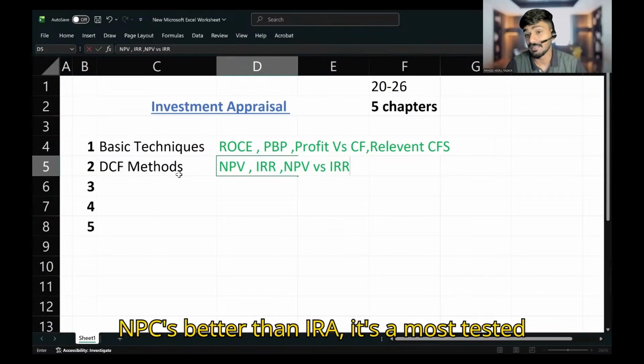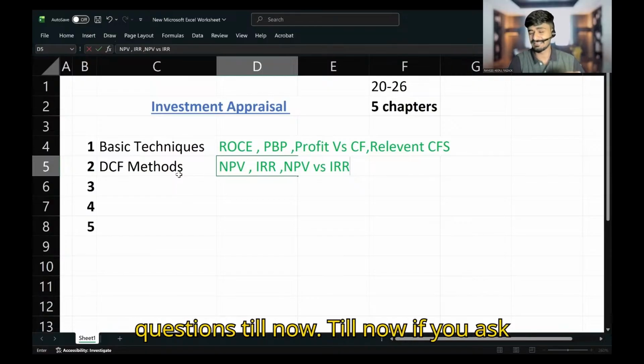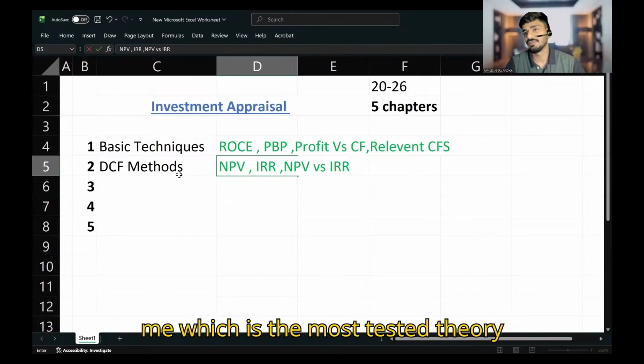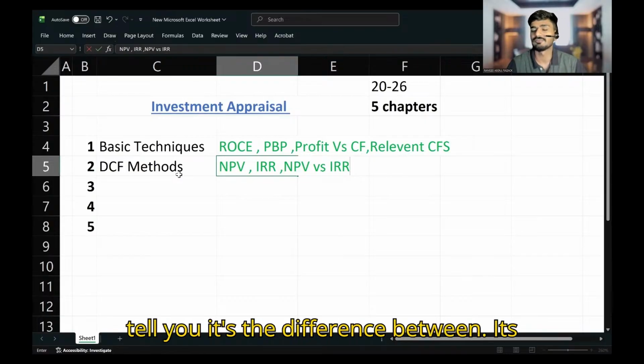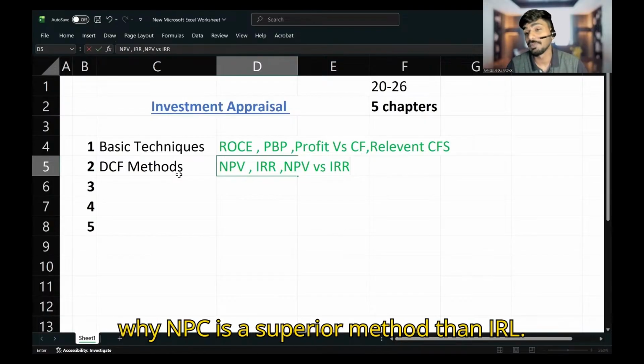Why is NPV better than IRR? It's the most tested question till now. If you ask me which is the most tested theory question from investment appraisal, I can tell you it's the difference between why NPV is a superior method than IRR.